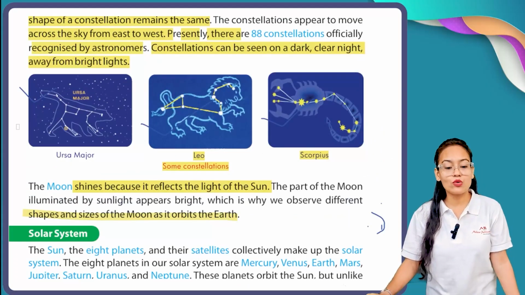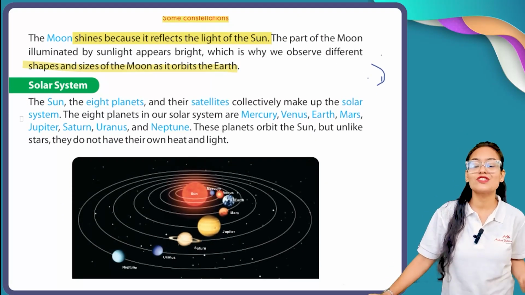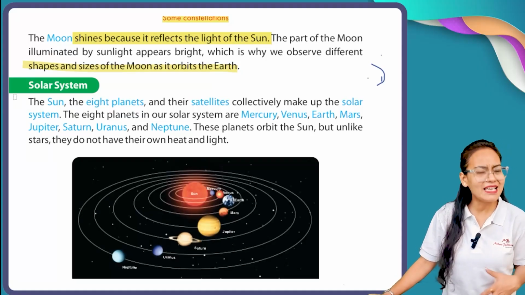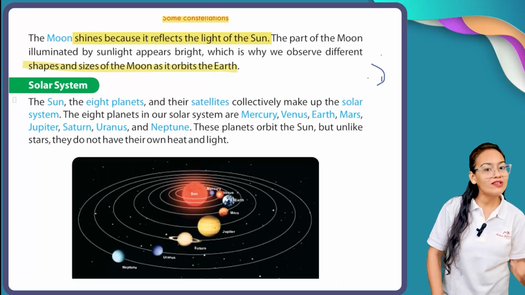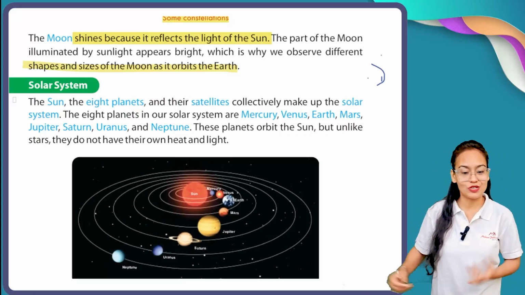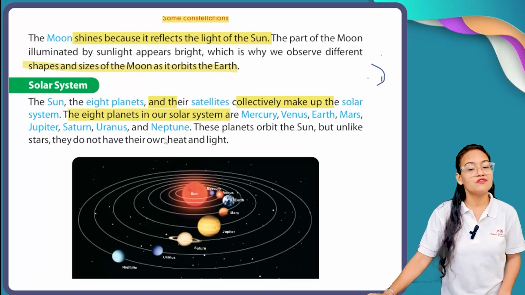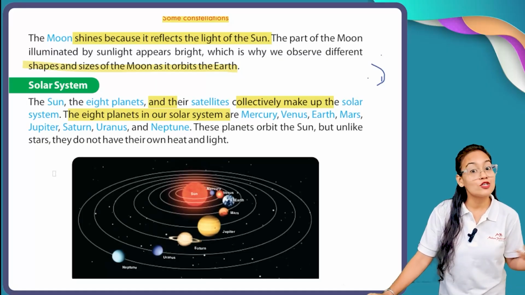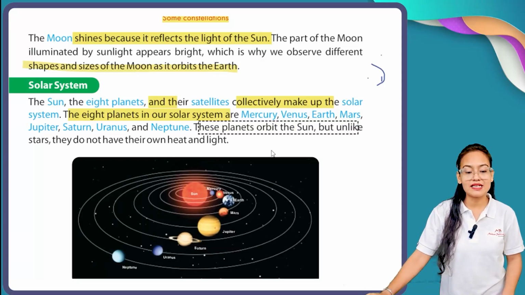Now we are going to learn about our solar system. As I already told you, constellations are part of our universe, and the solar system is also part of our universe. Let's see what makes up a solar system. The sun, the 8 planets and their satellites collectively make up the solar system. The 8 planets in our solar system are Mercury, Venus, Earth, Mars, Jupiter, Neptune and Uranus. These planets orbit the sun, but unlike stars, they do not have their own heat and light.